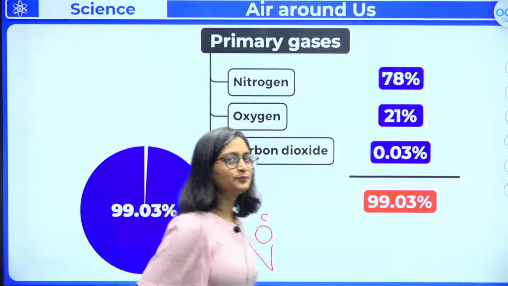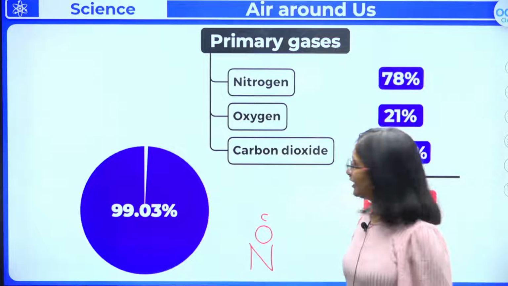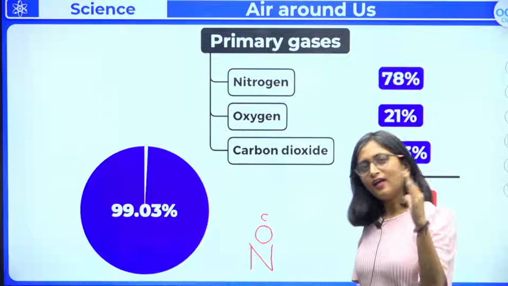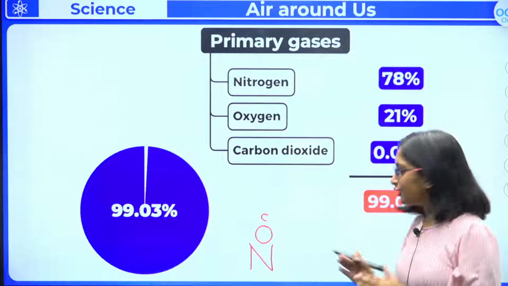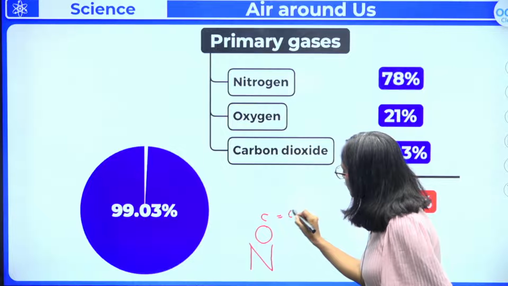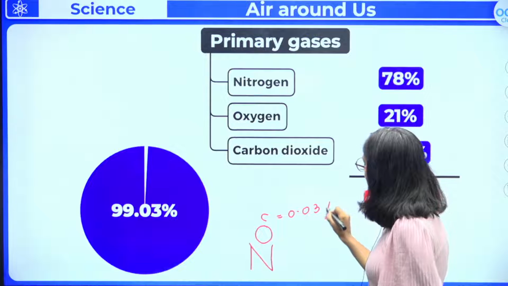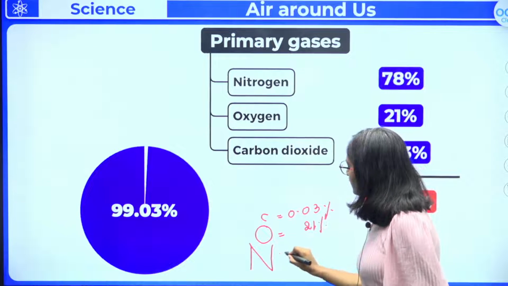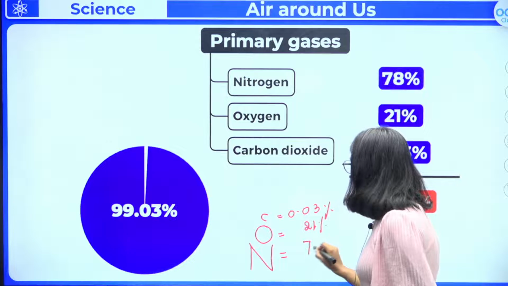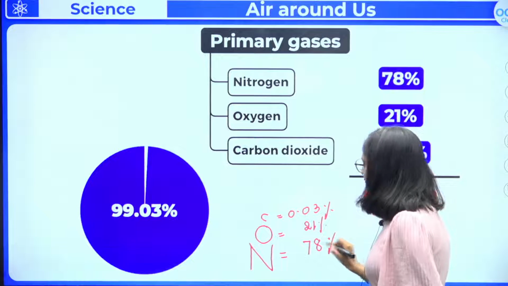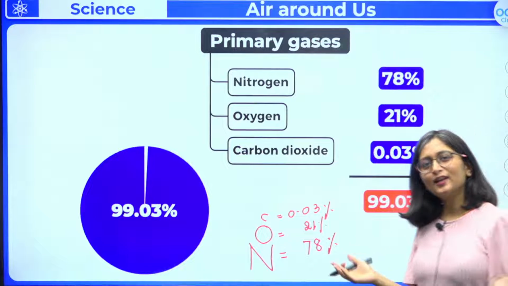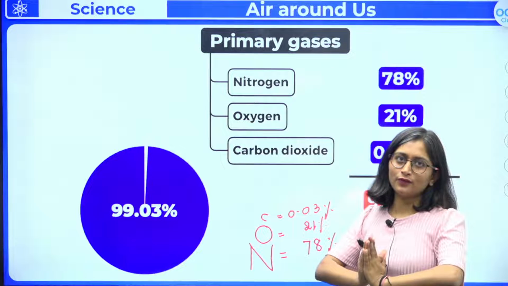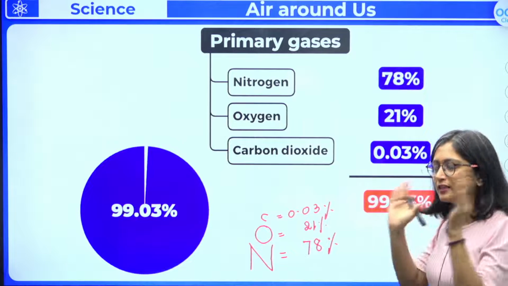अब मैंने इसको ascending order में क्यों बनाया? Can you see? C I have written small, O थोड़ा सा बड़ा and then N the largest one. So here you can find that C is equal to 0.03%, सबसे कम among these three. Then oxygen 21%, right? And then we do have nitrogen that is 78%, है ना? अब आपको समझ में आ गया. So nitrogen क्यों मैंने बड़ा लिखा? Because it is going to contribute the maximum amount of the total volume of the air, that is 78%. तो आपको याद रहेगा. Okay, fine.